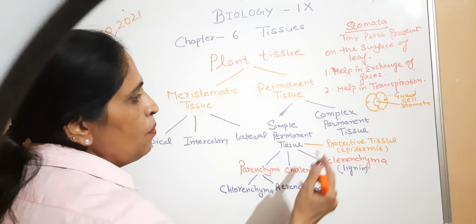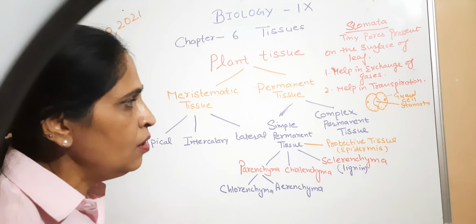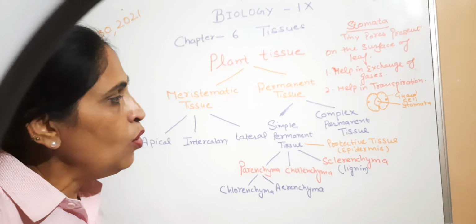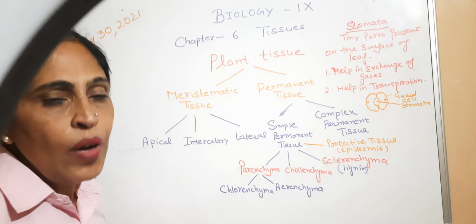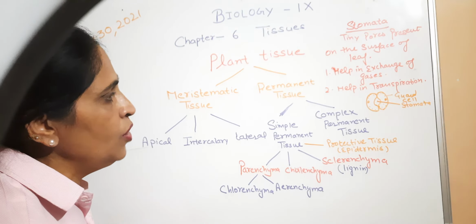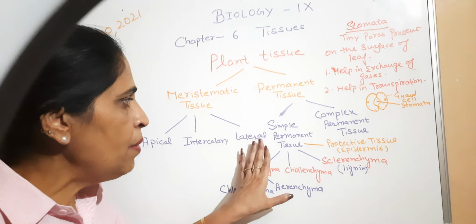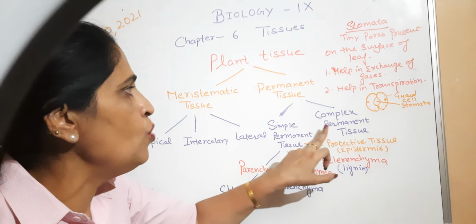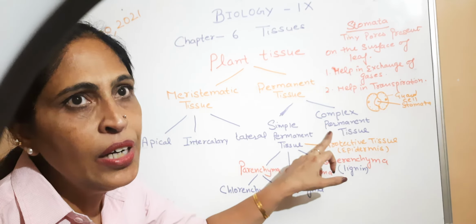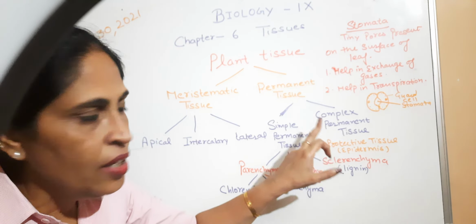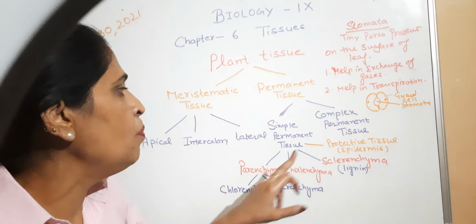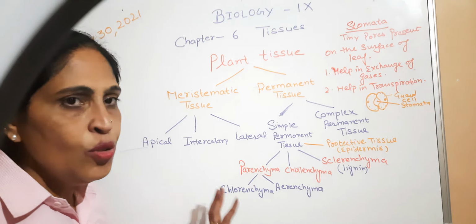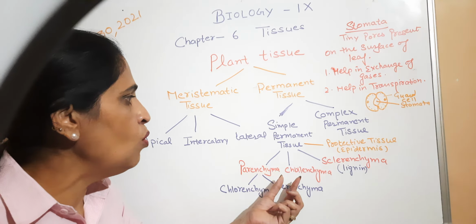You have already studied the complex permanent tissues, xylem and phloem, in the 8th class also. They help in the transport of water and food in plants. Simple permanent tissue is made up of only one kind of cell, and complex permanent tissue is made up of more than one type of cell.